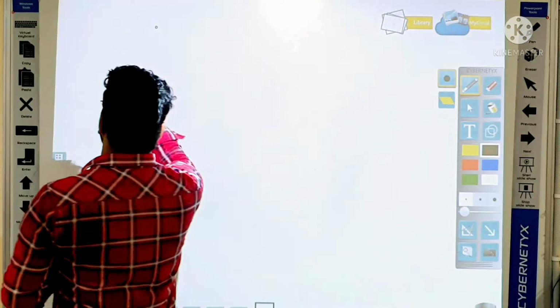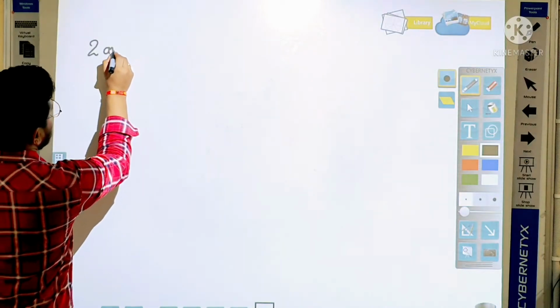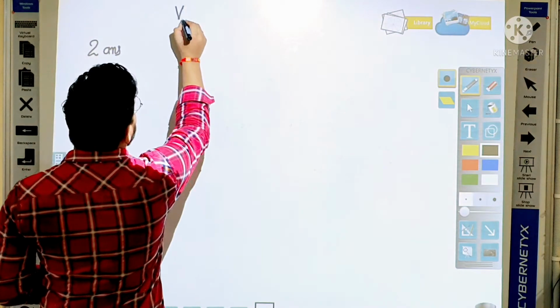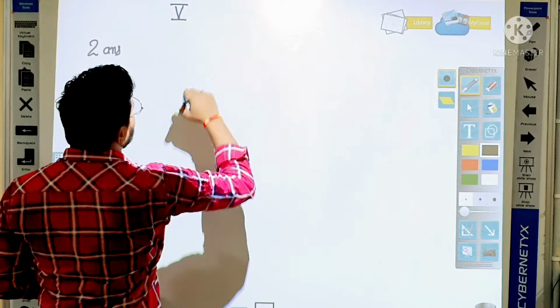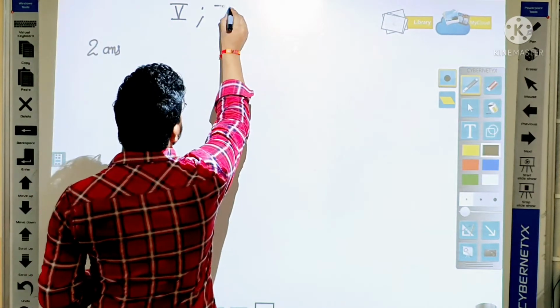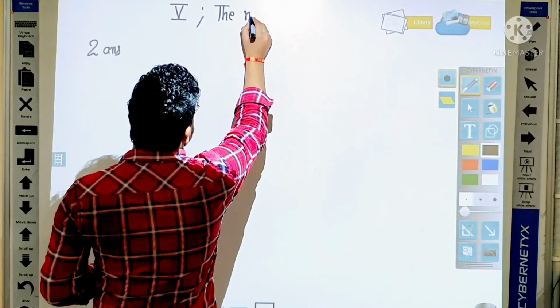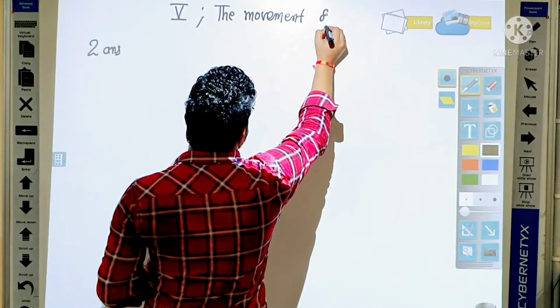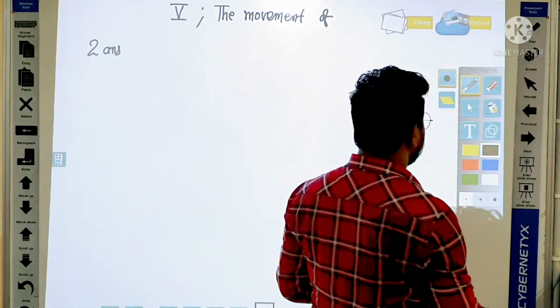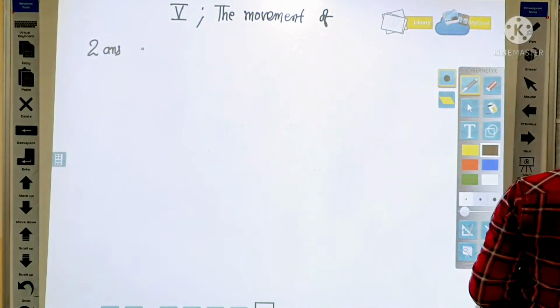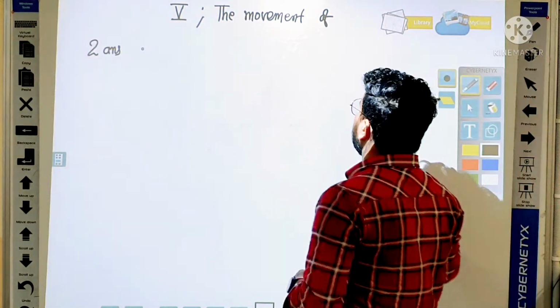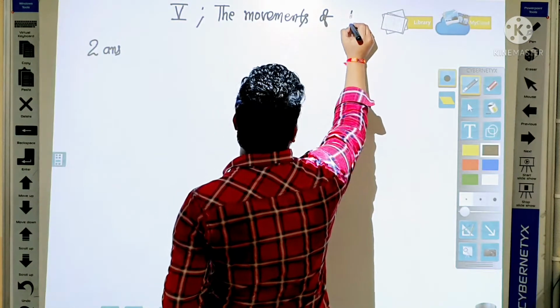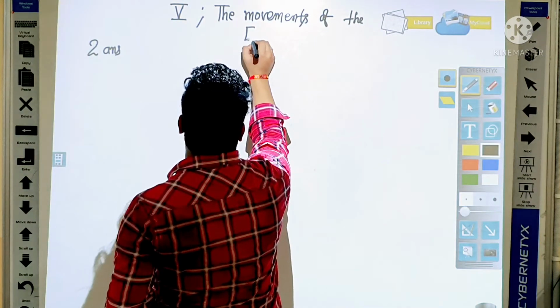Write the second answer. This is class 5, and the name of the chapter is the movements of the Earth.